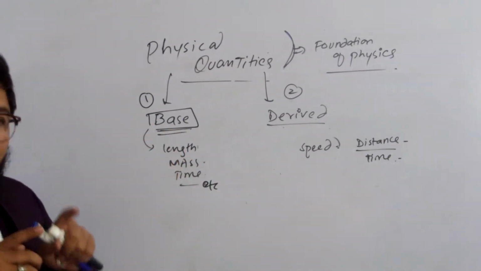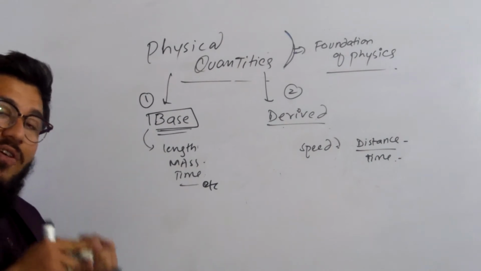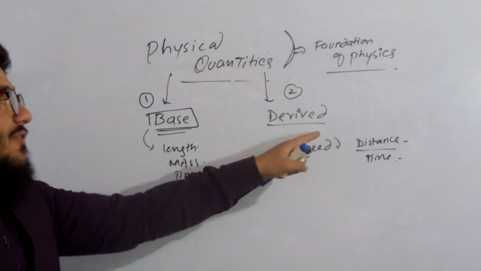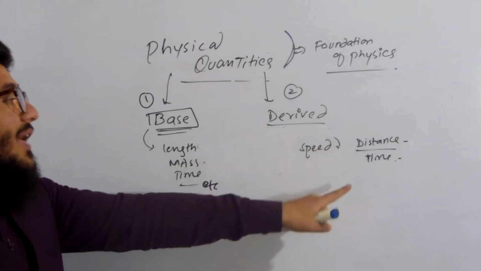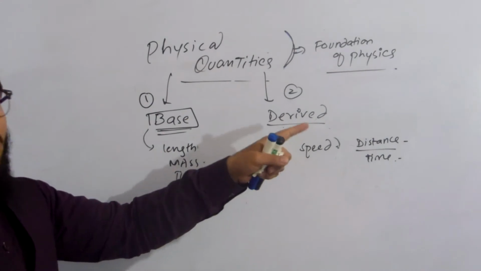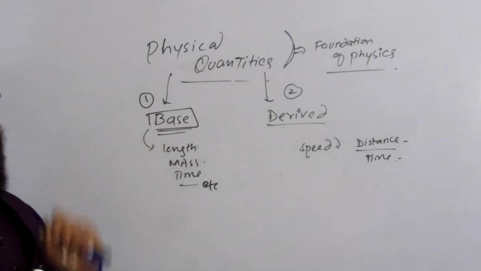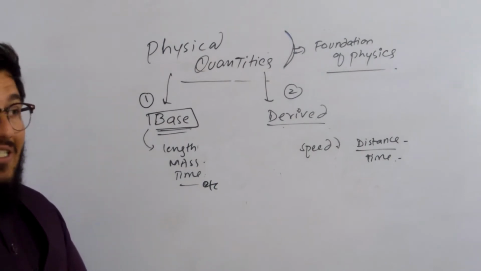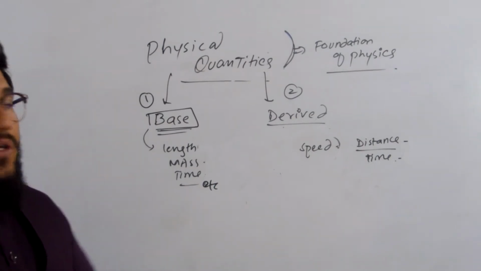Base quantities are the quantities that are the starting or the first quantities that define themselves. Whereas derived quantities are the quantities that are obtained from other quantities. From whom? From the base. So, let me give you examples. You will get these two definitions very easily.